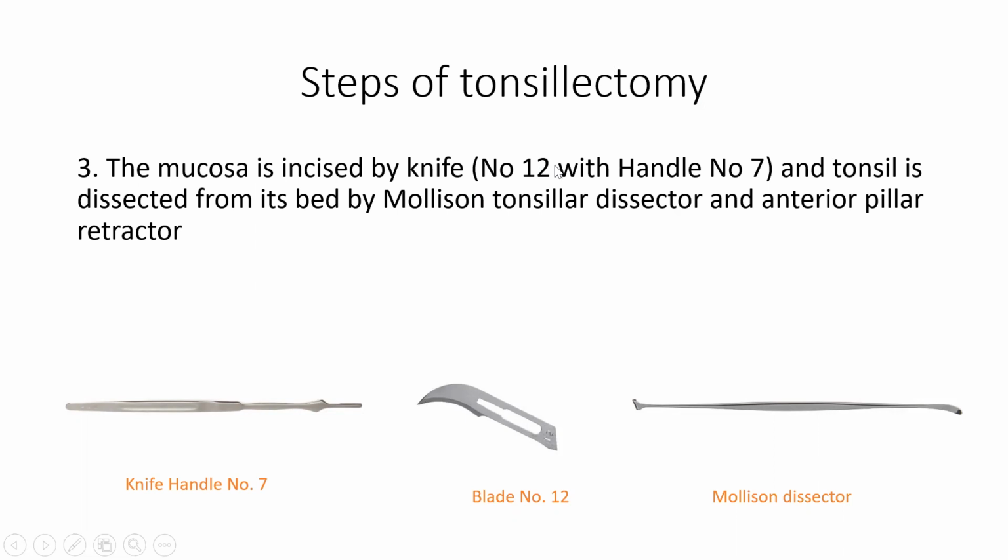Now after putting the incision at the junction of the tonsil and the anterior pillar, the tonsil is dissected from its bed by this instrument, which is Mollison tonsil dissector and anterior pillar retractor. So this instrument has two ends. This end is the tonsillar dissector and this end is the anterior pillar retractor. So here we'll see the use of this end, that is it dissects the tonsil from the bed of the tonsil. It is blunt dissection and that is why this method is called dissection method.